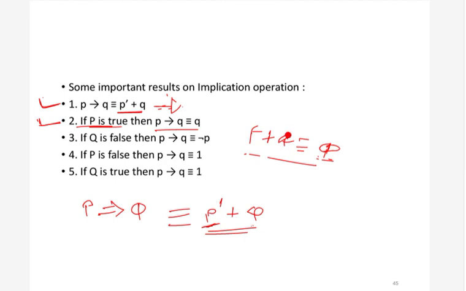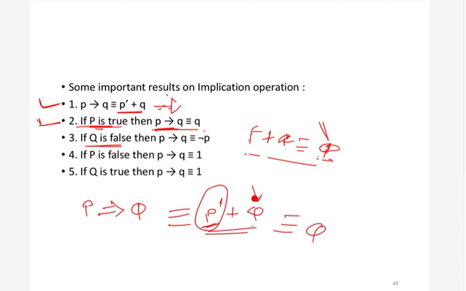So basically, you can say that if p is true, then p implies q is the same as q. Similarly, if q is false, what will happen? If q is false, then this thing will become false, and this whole thing will become p dash. So you can see, if q is false, then p implies q will become p dash. These are very simple results actually.